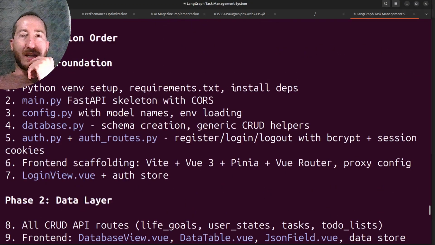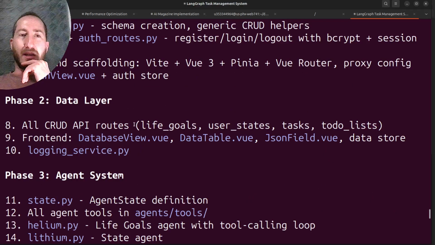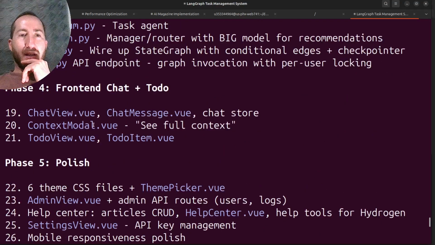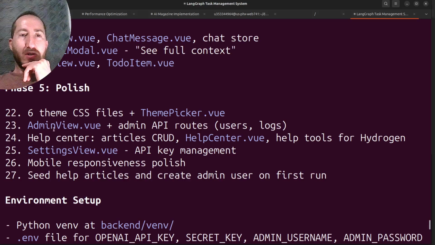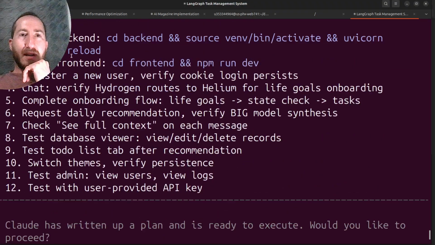Implementation order: Python backend setup, requirements.txt, install dependencies, main.py, FastAPI skeleton with CORS, cross-origin resource sharing, config.py, model names, database.py, auth.py, auth routes, login view, front end scaffolding, data layer, all the CRUD API routes, the agent system, the front end chat and to-do, polish, admin settings, mobile, environment setup, Vite dev proxy, verification: start backend, start front end, register new user, chat.